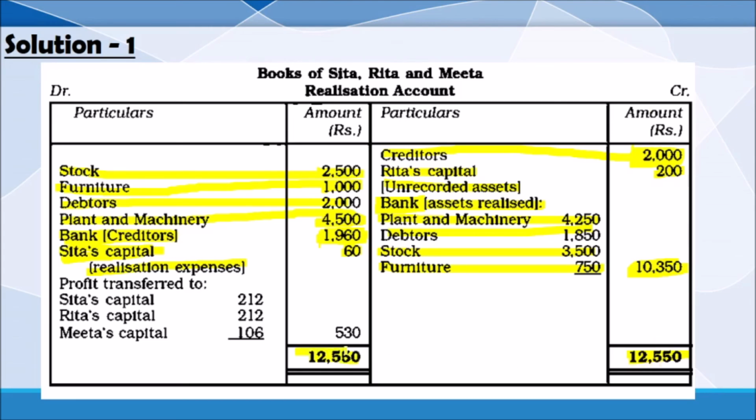We will write the highest total, and we will find the difference. The balance amount we will get 530. It will be shared as per their old ratio 2:1. Sida will get 212, Rida will get 212, Meeta will get 106. So this is the way of preparing realization account.